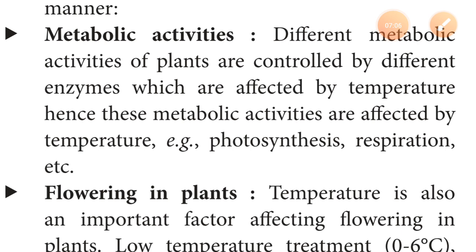Whenever any substance is synthesized, in that condition we say that is anabolic, and when it is broken down, that is called catabolic. Means if we say the photosynthesis process is anabolic and the respiration process is catabolic, both take place in the plant, right? So whenever they are constantly together, that is called the metabolic process of the plant. So we can say these metabolic processes can also be affected by the temperature.